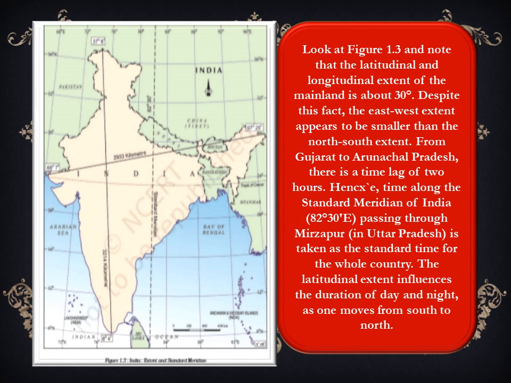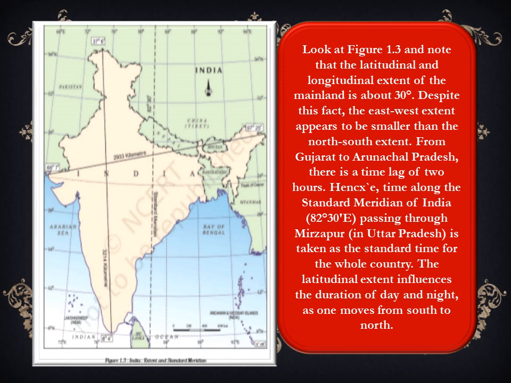On the other hand, Kashmir, which lies at 37 degree north latitude, is 37 degrees away from the equator, or 37 degree away from the area which receives direct sunlight. So there would be a big difference in the duration of day and night in Kashmir.